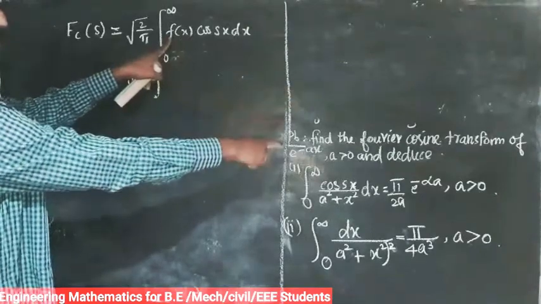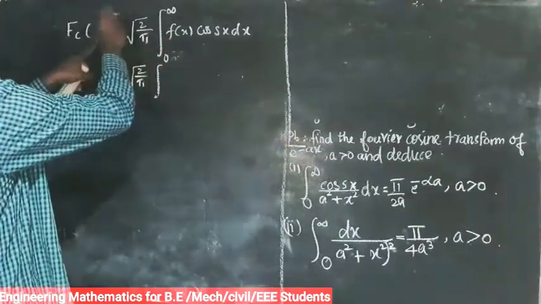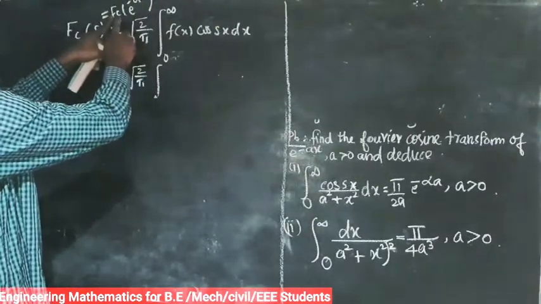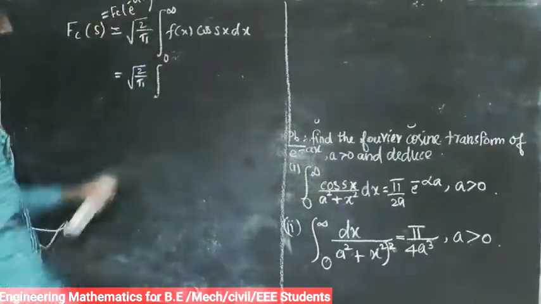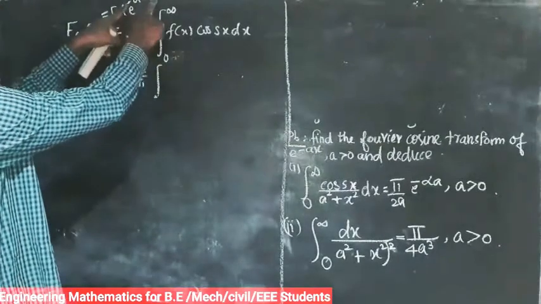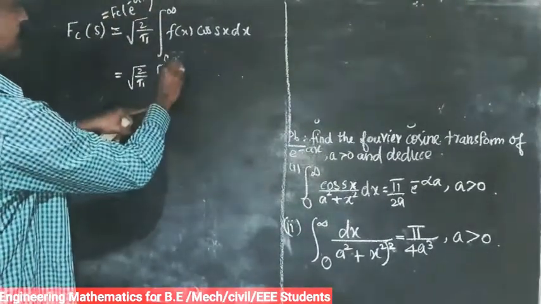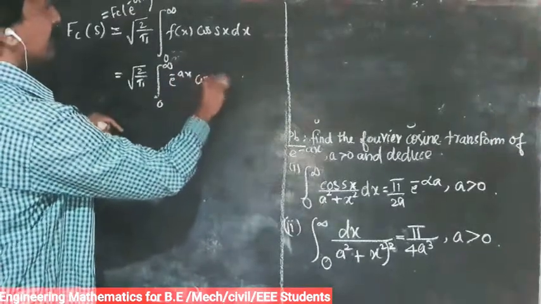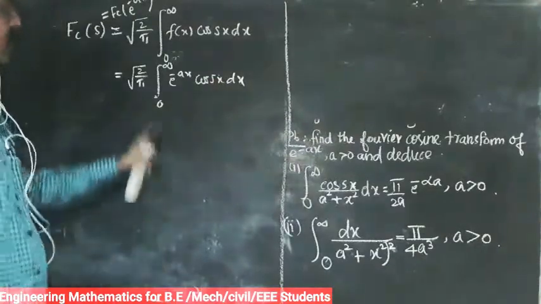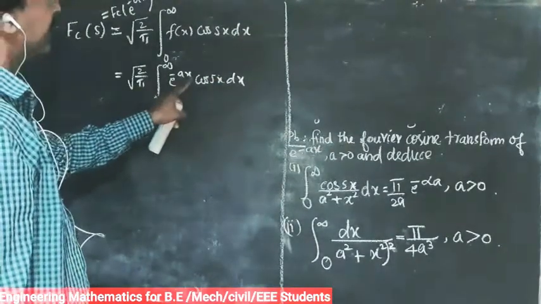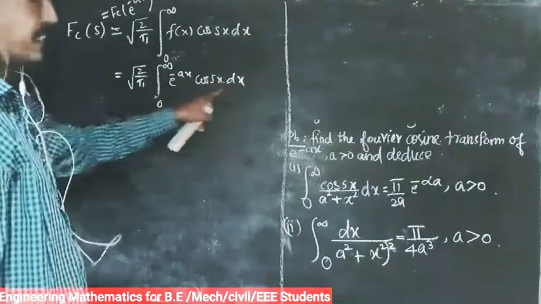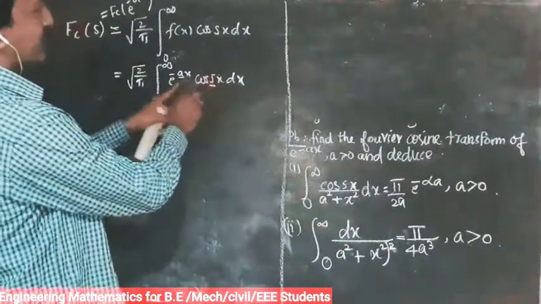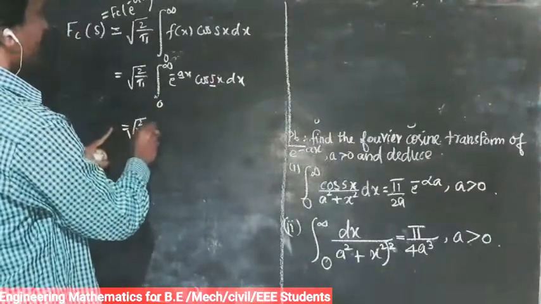The problem is: find the Fourier cosine transform of e power minus ax, which is Fc of e power minus ax. So we find the cosine transform of e power minus ax, where f of x is equal to e power minus ax. So that is the integral from 0 to infinity of e power minus ax cos sx dx. That is of the form integral from 0 to infinity of e power minus ax cos bx dx. Here a is this a and b is in this place s. So the answer is root of 2 by pi.